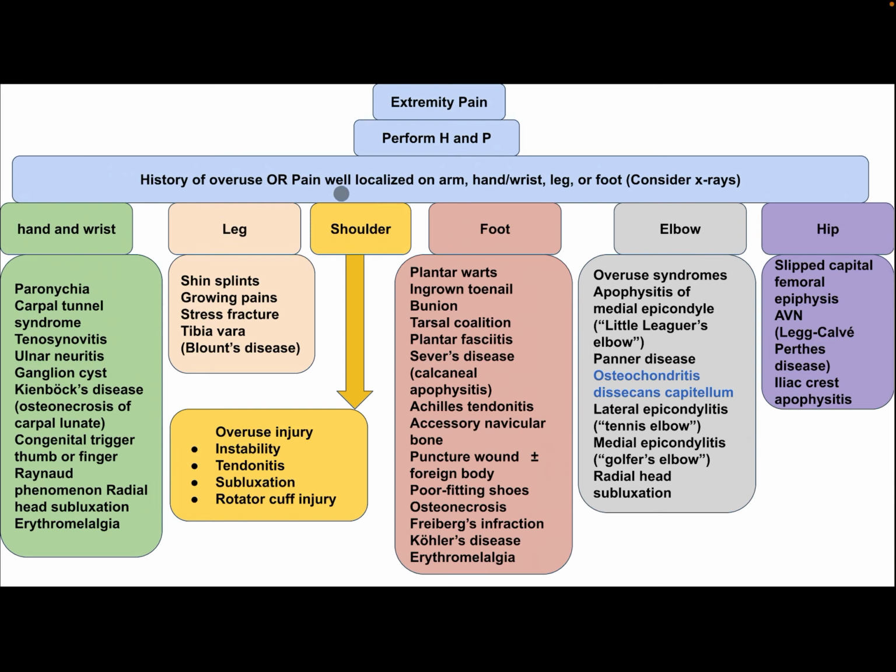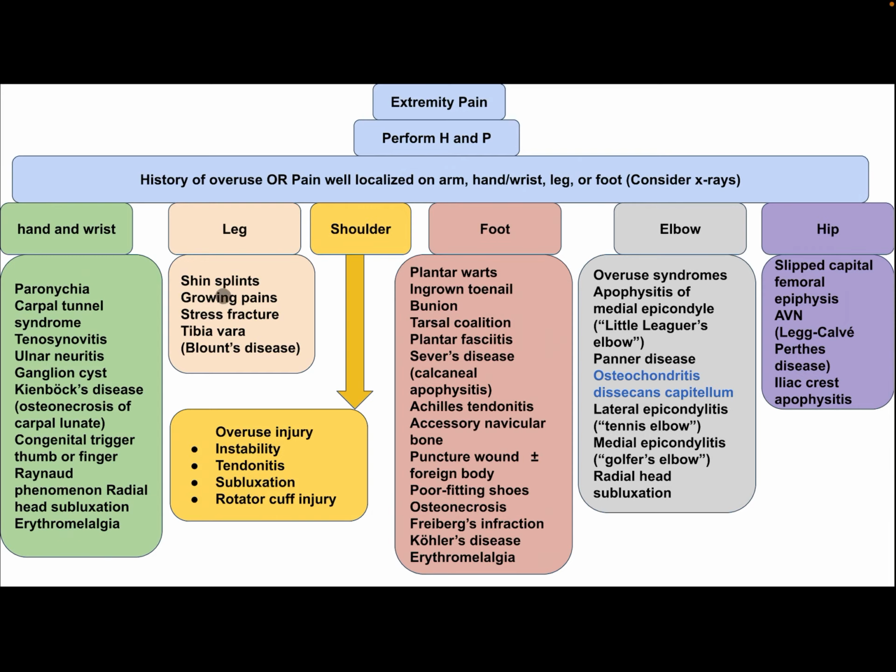If there is a history of overuse or pain well localized on the arm, hand or wrist, leg or foot, consider X-ray. If it is in the hand and wrist, differential diagnosis: paronychia, carpal tunnel syndrome, tenosynovitis, ulnar neuritis, ganglion cyst, Kienbock disease, osteonecrosis of the carpal lunate, congenital trigger thumb or finger, Raynaud phenomenon, radial head subluxation, and erythromelalgia.